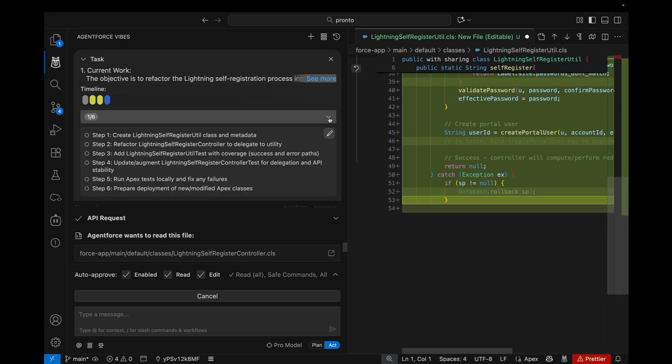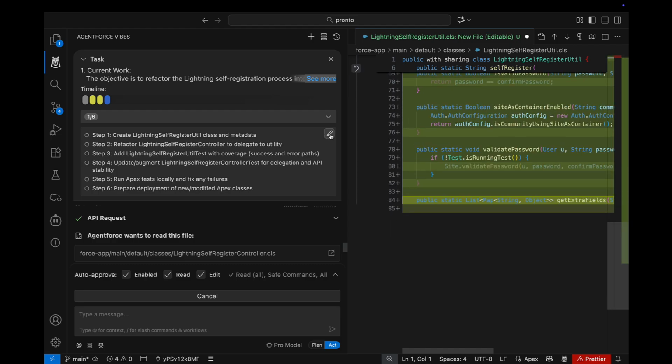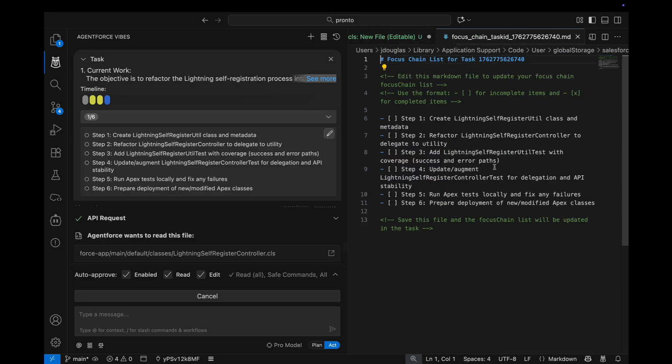Now watch the task header. This is the new focus chain feature in action. As Agentforce works through the plan, it automatically creates and manages this to-do list. As each step completes, you'll see it marked off in real time with the progress in the header.